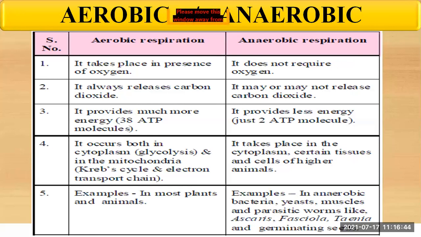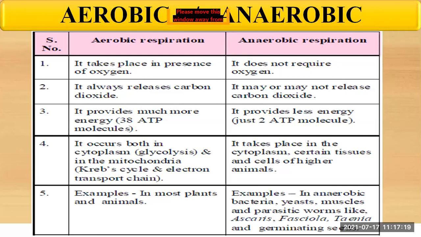Then the third point. Here in the aerobic respiration, it provides much more energy, that is 38 ATP molecules being formed. So it is providing a lot of energy. Whereas in case of anaerobic respiration, it provides less energy, just 2 ATP molecules. There is not much release of energy in anaerobic respiration.